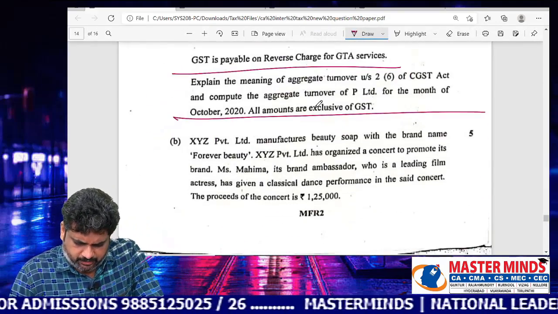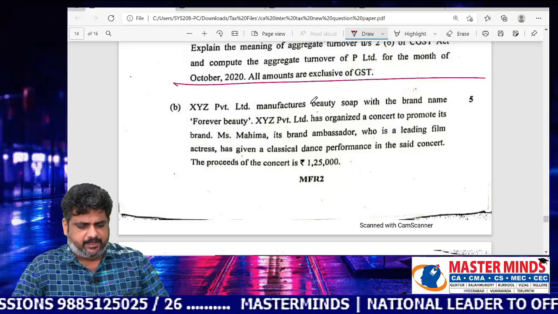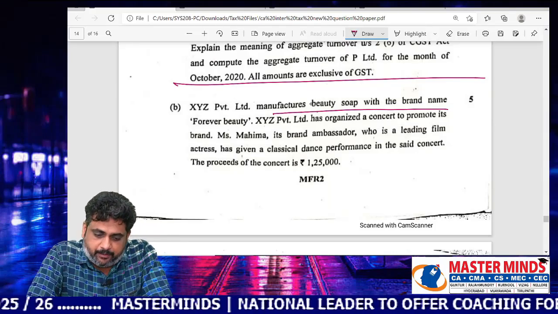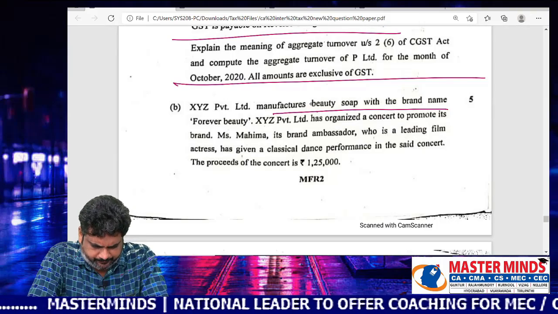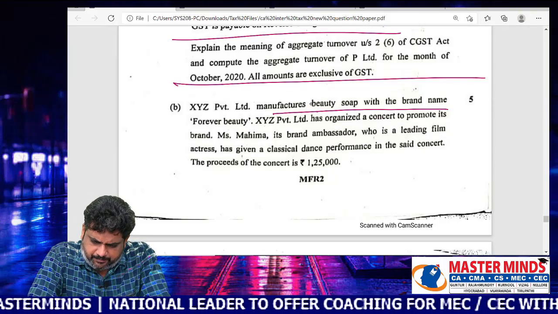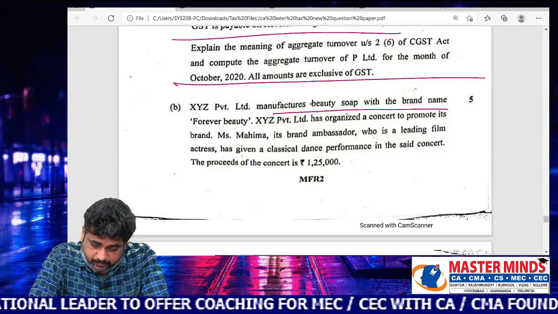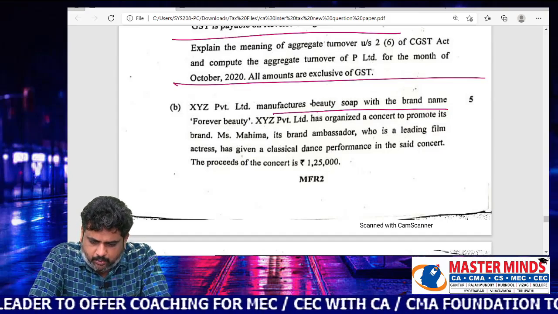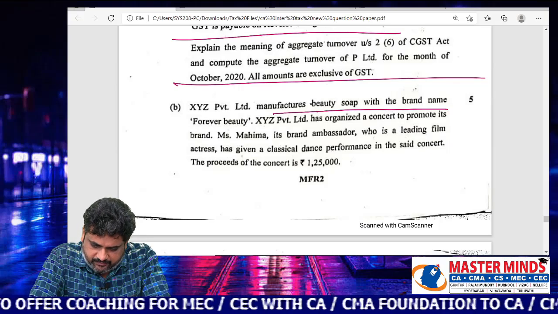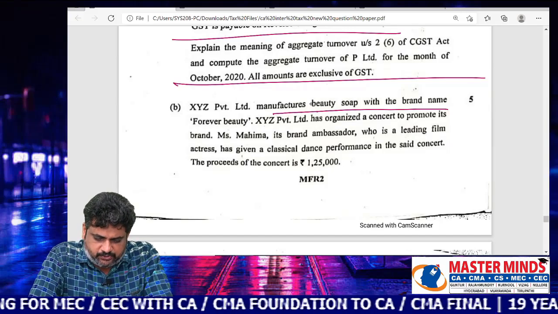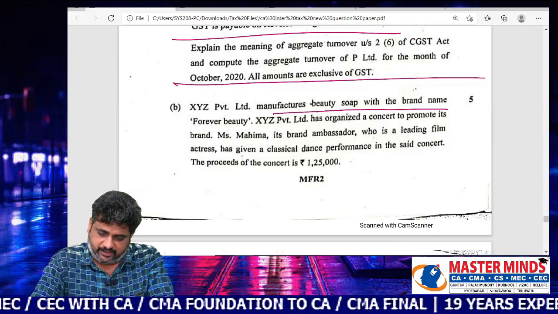This is problem number 7A and 7B. XYZ Private Limited manufactures a beauty soap with the brand name Forever Beauty. XYZ Private Limited has organized a concert to promote its brand name. Miss Mahima, its brand ambassador, who is a leading film actress, has given a classical dance performance in the concert. The proceeds of the concert were 1,25,000.